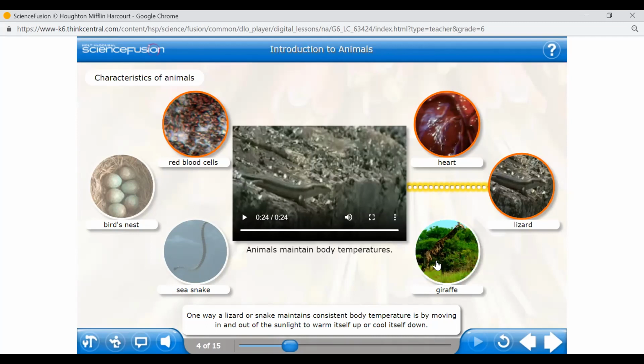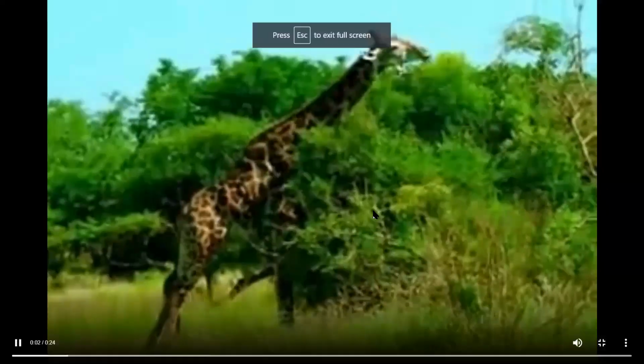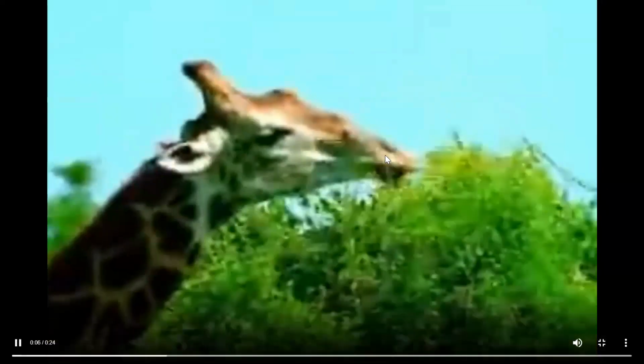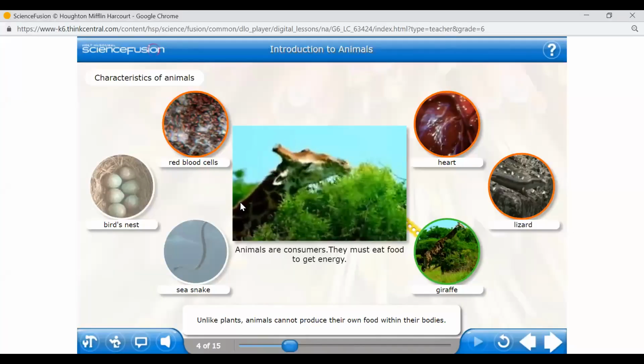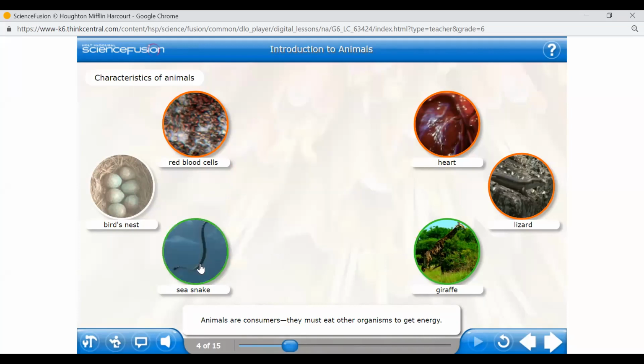Giraffe. Another thing animals have in common is that they grow and eat food. Unlike plants, animals cannot produce their own food in their bodies. Animals are consumers. They must eat other organisms.